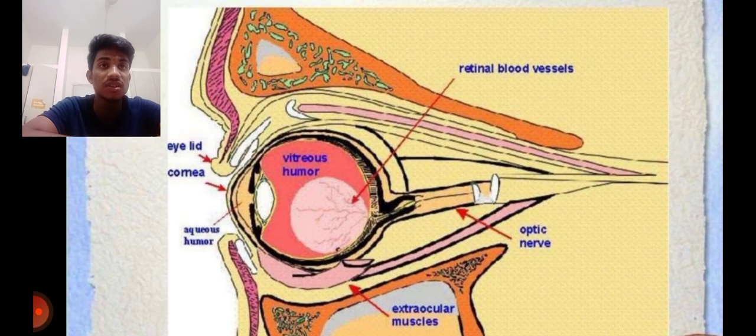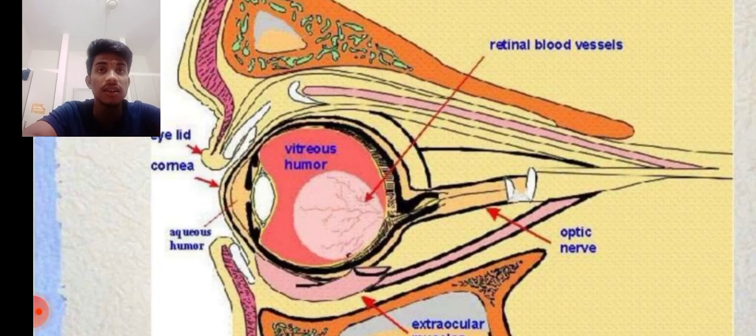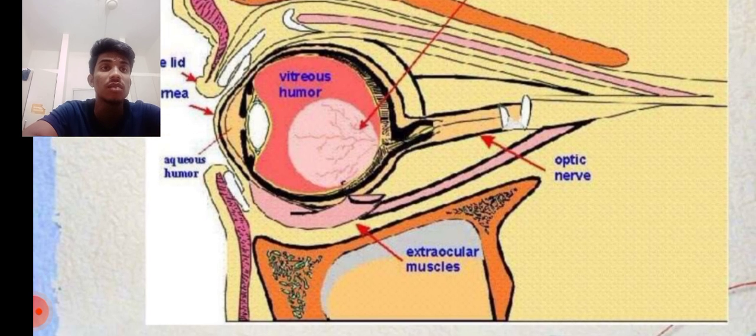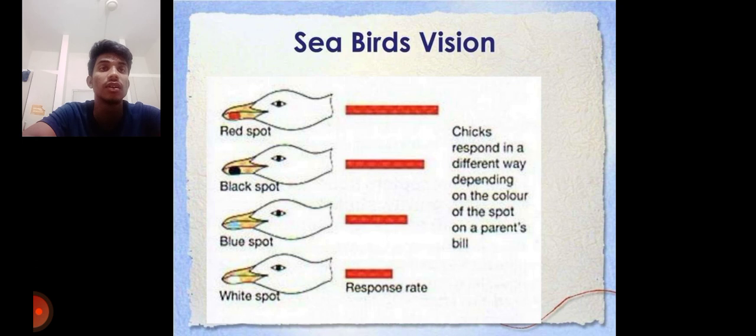Here retinal blood vessels are there, and the eyelid, and you can notice the cornea and aqueous humor, and extraocular muscles and optic nerve. This is the seabird's vision.